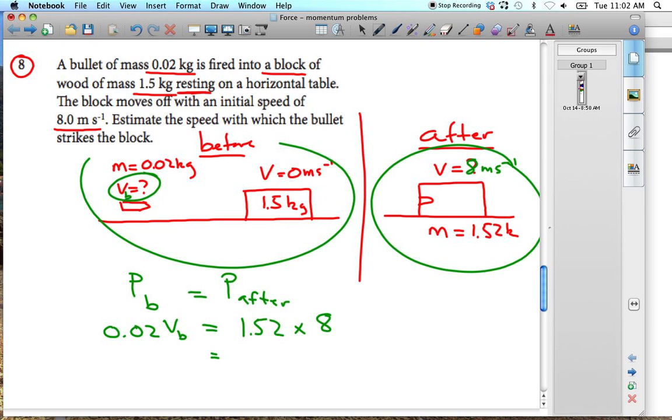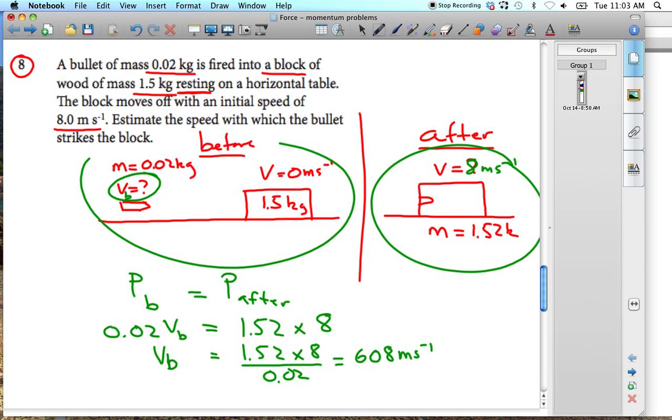And so we're going to get our VB, the velocity of our bullet initially, as 1.52 times 8 divided by 0.02. We do that on our calculators: 1.52 times 8 divided by 0.02, and we get 608 meters per second as our speed before.